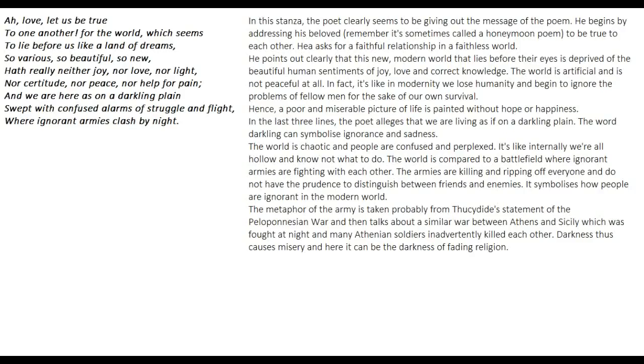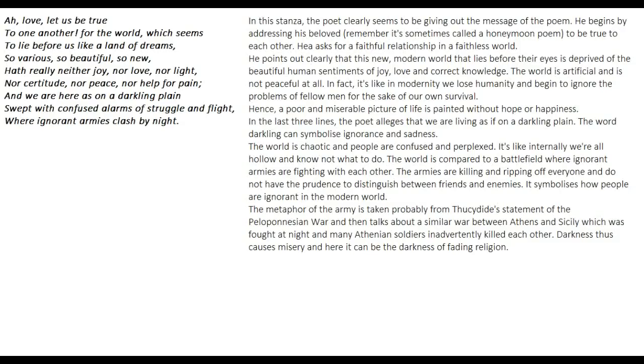Pretty simple, and if you want to summarize it in just 2 or 3 lines, it means that the world is a bad place to live in, that the world is unhappy, the world is hollow. Okay, the world is hollow, there is nothing real in this modern world. So the only way we can thrive here is by being true to at least each other. Okay, we don't need to have all the vices in ourselves. Actually, he's saying that to his lover.